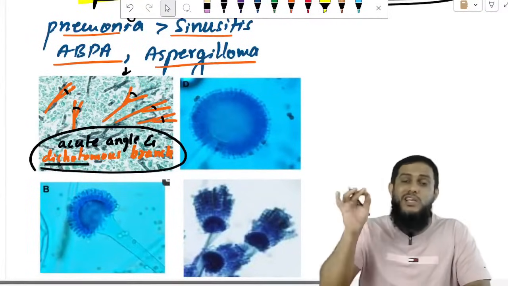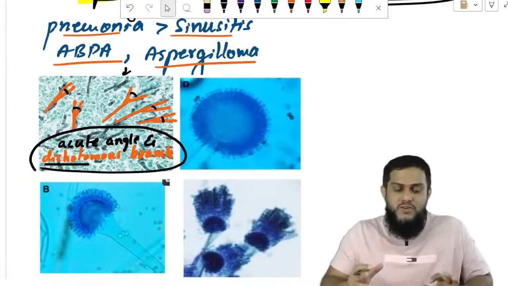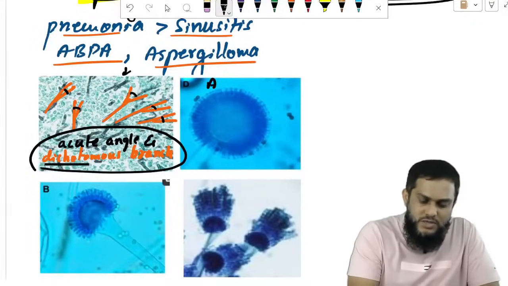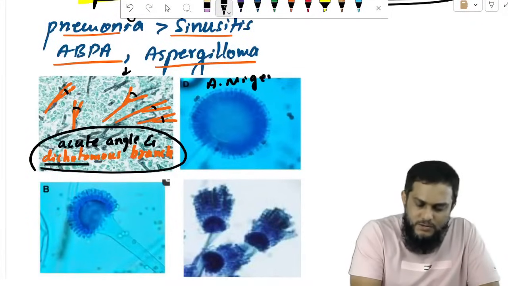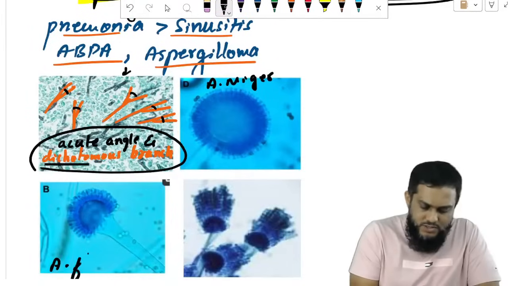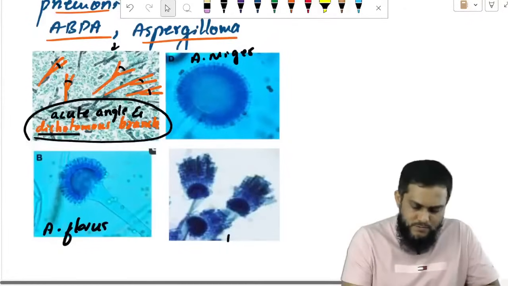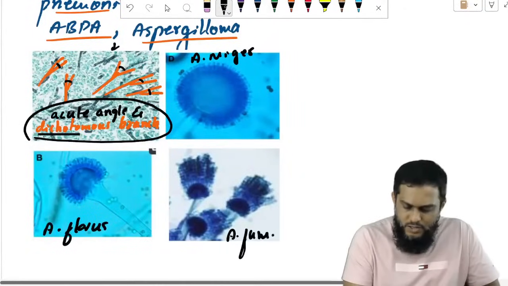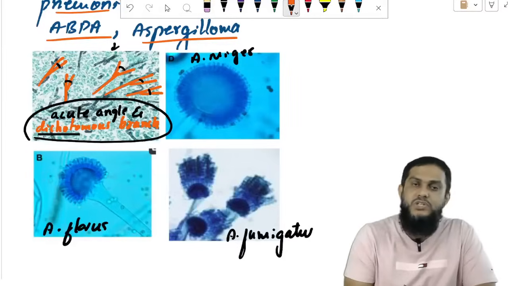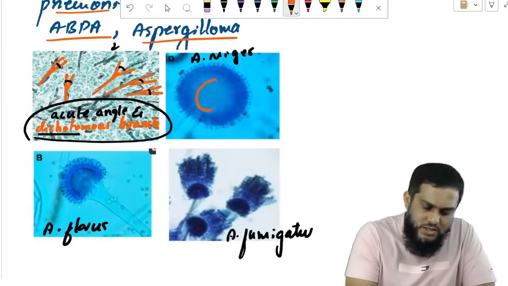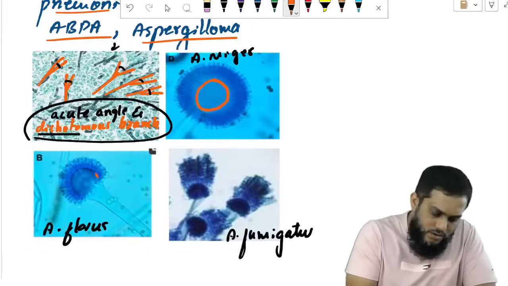Aspergillus. Once you say aspergillus, how do you confirm niger, flavus and fumigatus? So this is Aspergillus niger. This is Aspergillus flavus. This is Aspergillus fumigatus. This is how you identify the species. Sir, how will you identify the species? For that, I want to tell, this is vesicle.